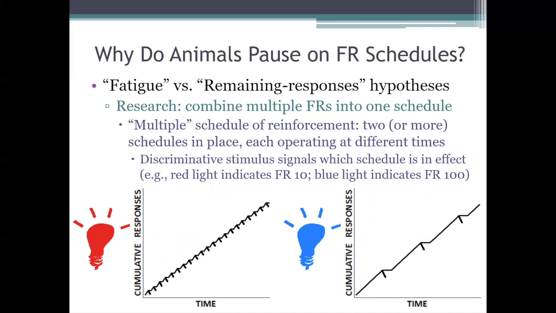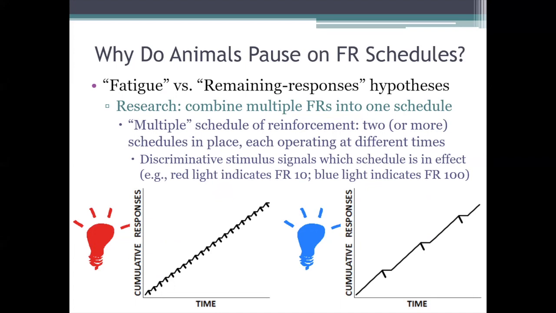So you have different schedules in effect at different times for that response. Sometimes the response is being reinforced on one schedule, other times it's being reinforced on a different schedule. And guys, which schedule is operating at any given time is signaled by a particular stimulus. Okay, so on a multiple schedule of reinforcement, the animal can tell which schedule is in place based on which